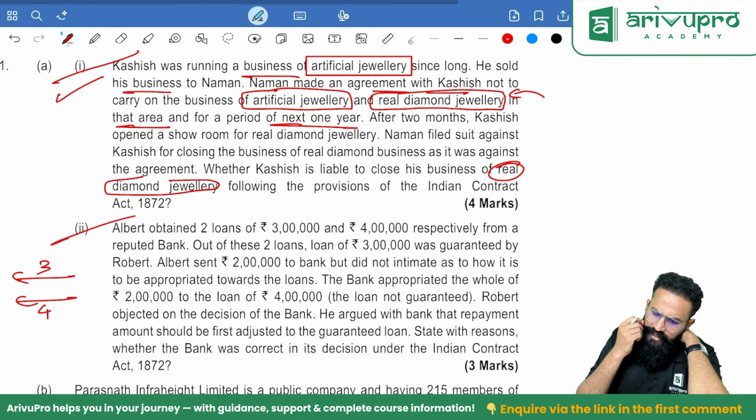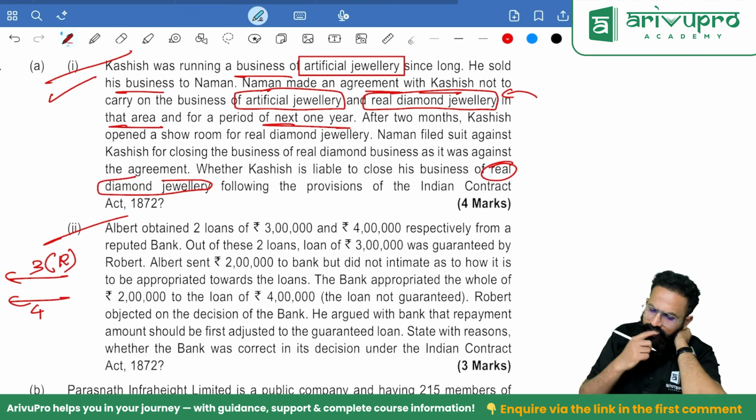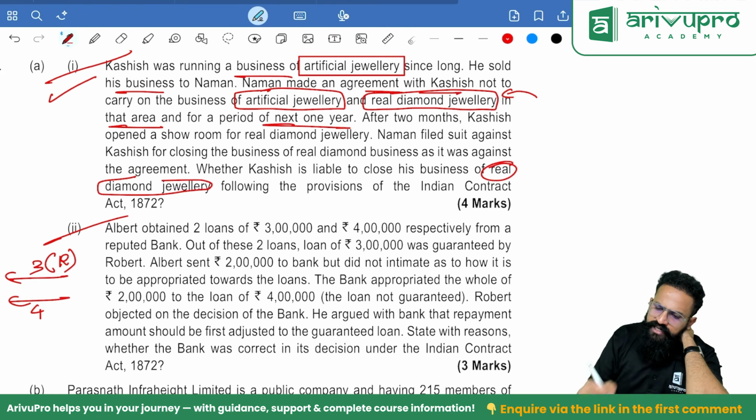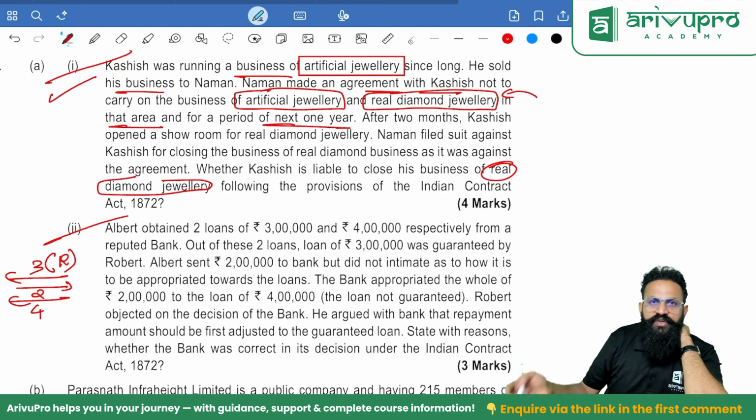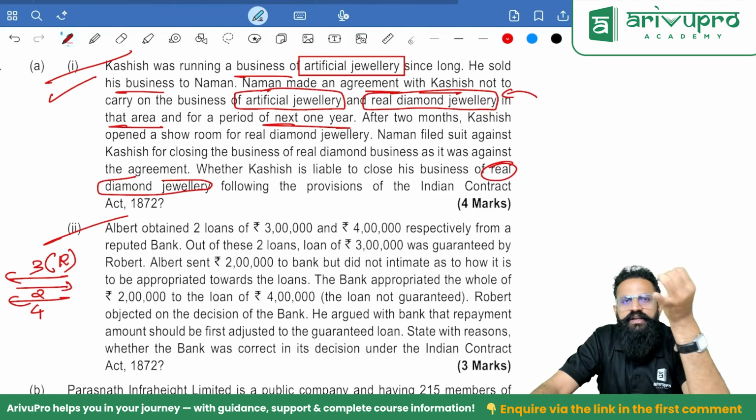In this, the 3 lakh loan was guaranteed by Robert. Albert sent 2 lakh to the bank but did not intimate how this amount was to be applied. So I have repaid 2 lakh, it seems, but I did not tell which transaction it should be taken against. This is appropriation of payment. First, it will always be the choice of the debtor. If the debtor is silent, then go as per the circumstances.